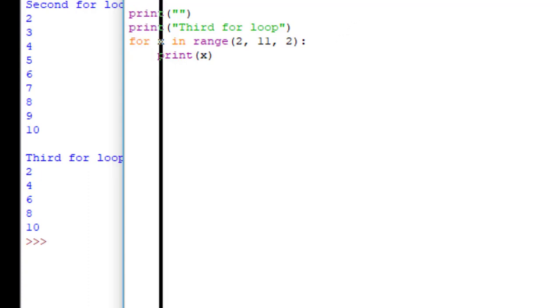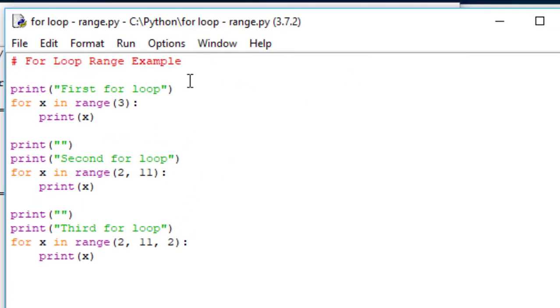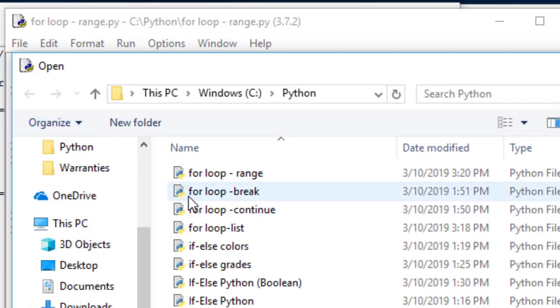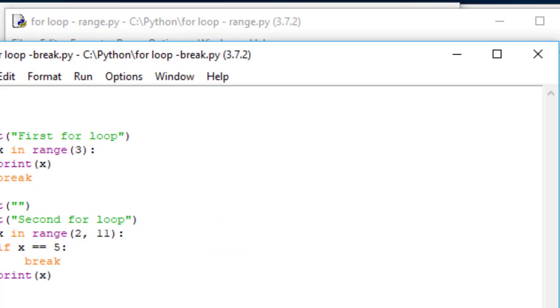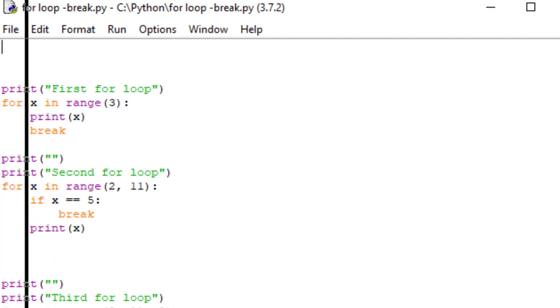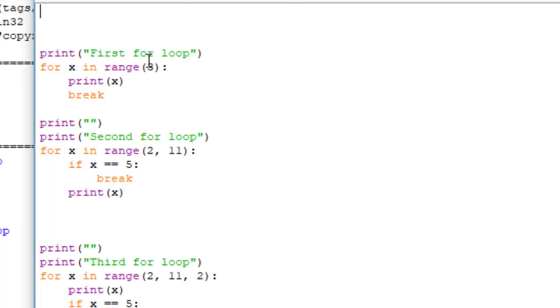And let me share some other examples here with you that you'll want to know about. I'm going to do an example of a break. What a break does is breaks you out of the loop and stops. In this case, we have the first example where we have the value of 3, and then we print, and then we break.